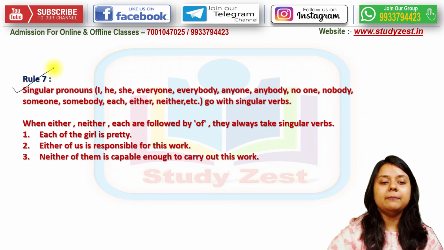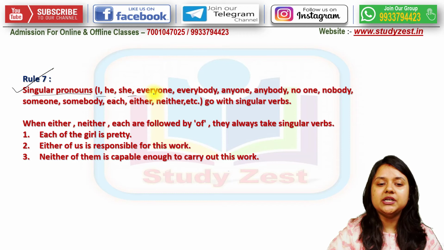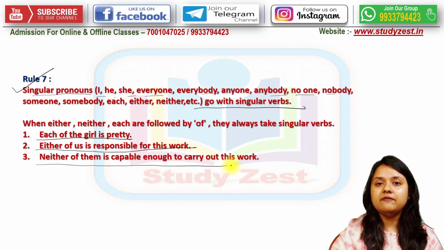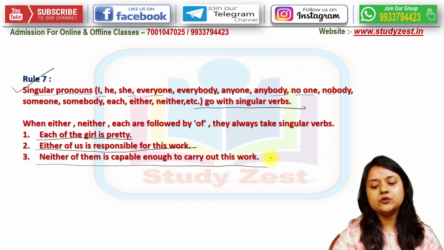Next we have rule number 7. Singular pronouns like I, he, she, everyone, everybody, anyone, anybody, no one, nobody, etc. go with singular verbs. Like each of the girls is pretty. Either of us is responsible for this work. Neither of them is capable enough to carry out this work.